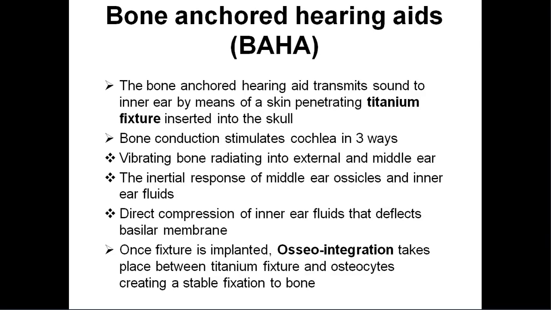In implantable hearing aids, the most commonly used is the bone anchored hearing aid. It transmits sound to the inner ear by means of a skin-penetrating titanium fixture inserted into the skull bone. Behind the ear there is a titanium fixture, which is drilled into the mastoid part of the bony cortex. This bone anchored hearing aid works through bone conduction.